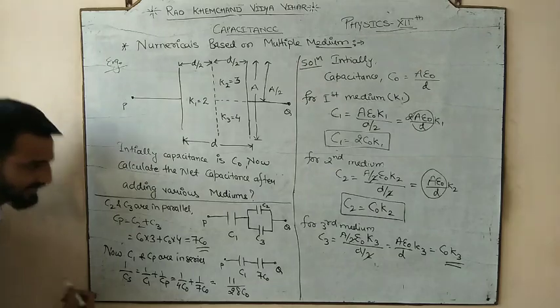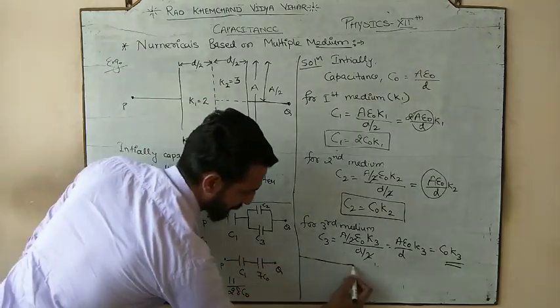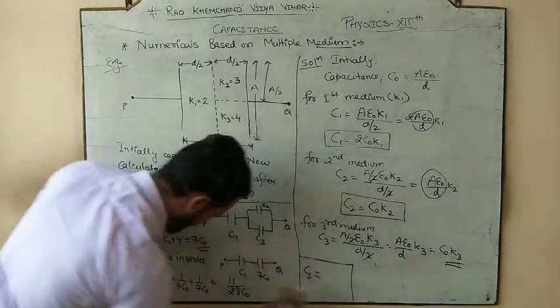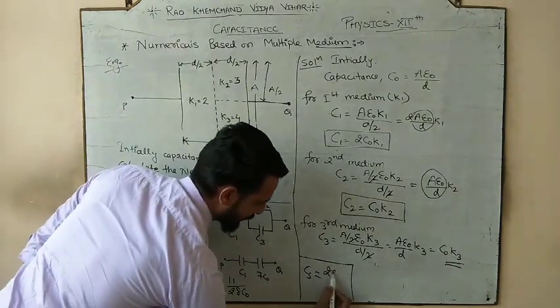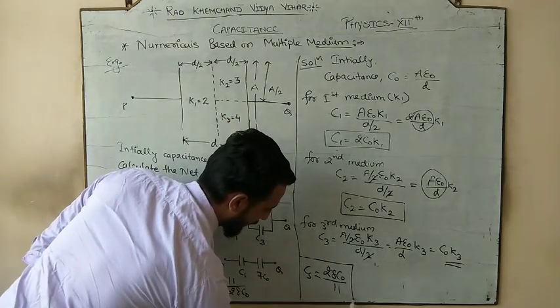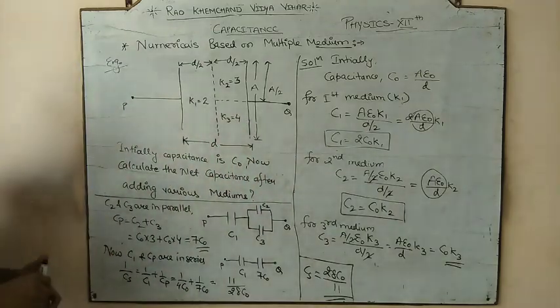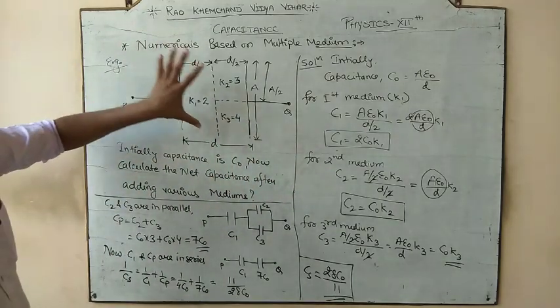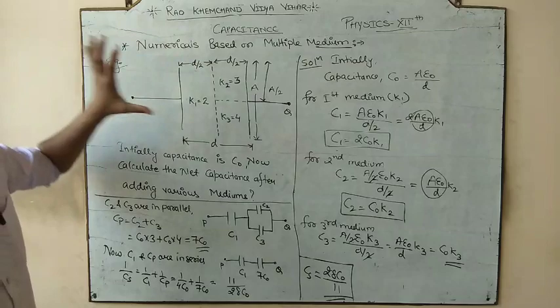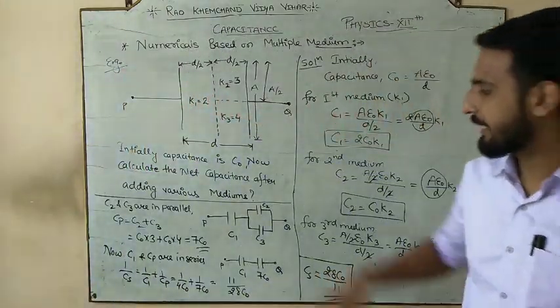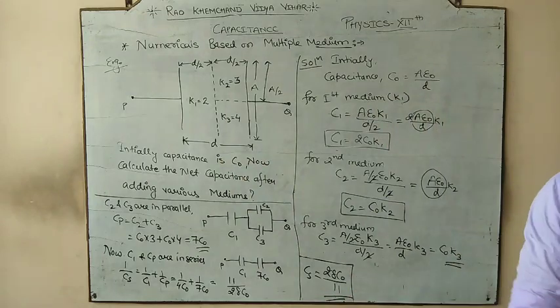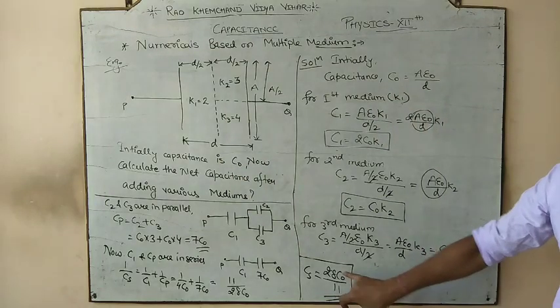And what would be the net capacitance? If I write here, please, I am writing here. So the net capacitance after taking the reciprocal of it would be 28 C naught by 11. So what would be the net capacitance of this particular PPC when the multiple mediums are added? It would be 28 C naught by 11. What is the meaning of C naught?